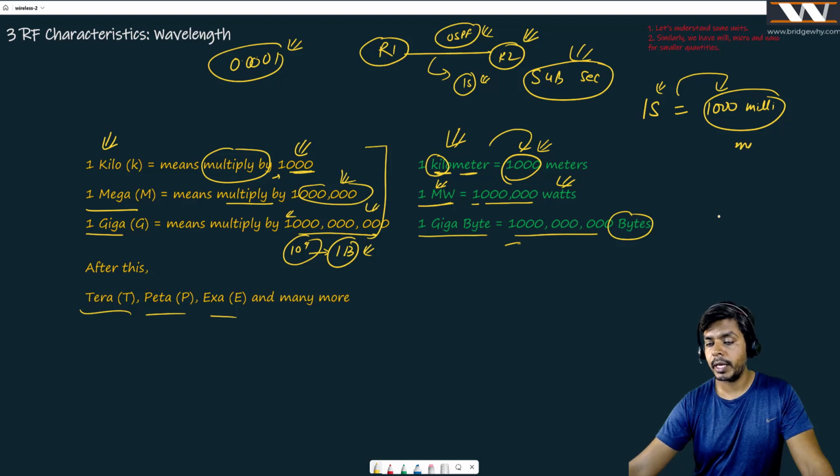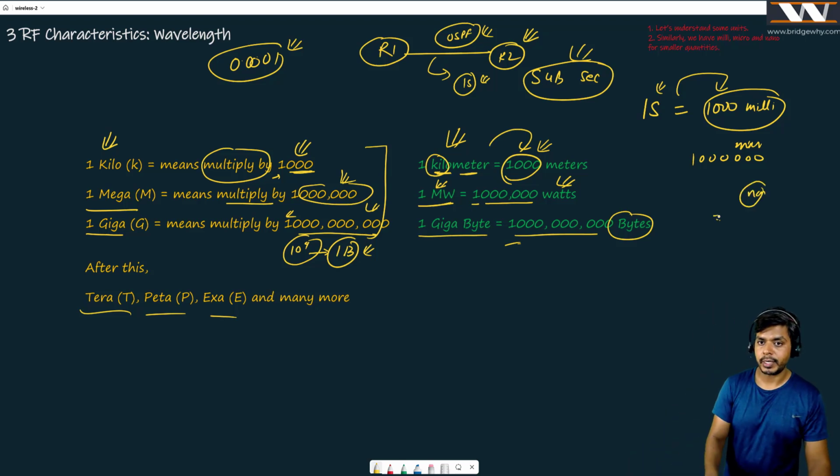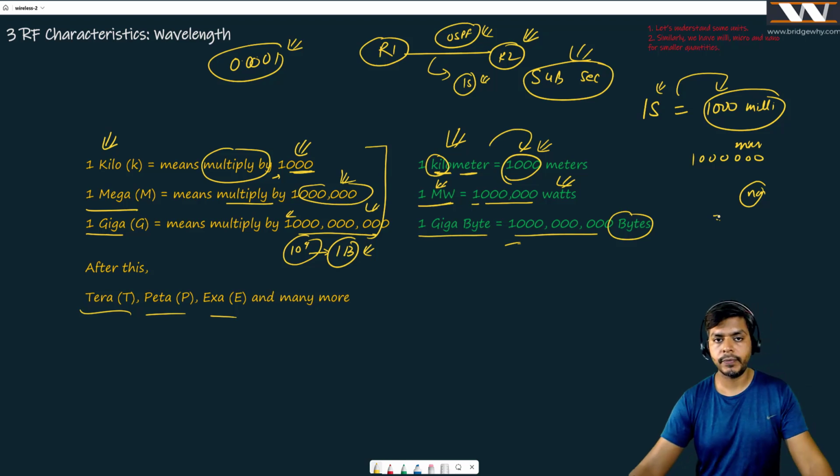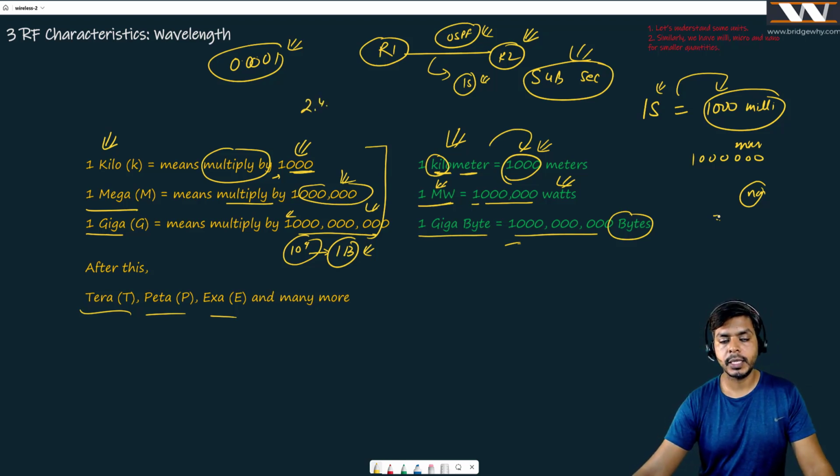Then micro, the meaning of micro is 6 zeros after 1. Then there is nano, 9 zeros after 1. These are important, right? If I tell you 2.4 giga, you must be thinking Vishnu is talking about 2.4 into 10 to the power 9, because giga means 10 to the power 9, right?